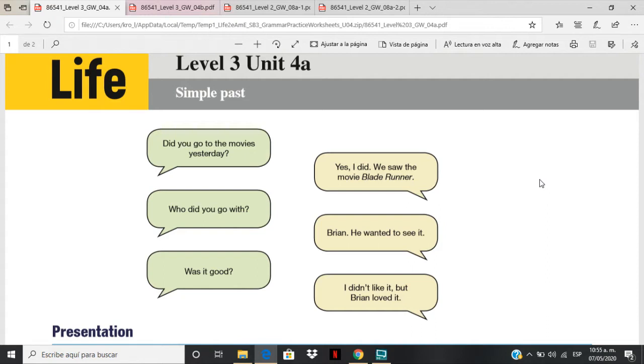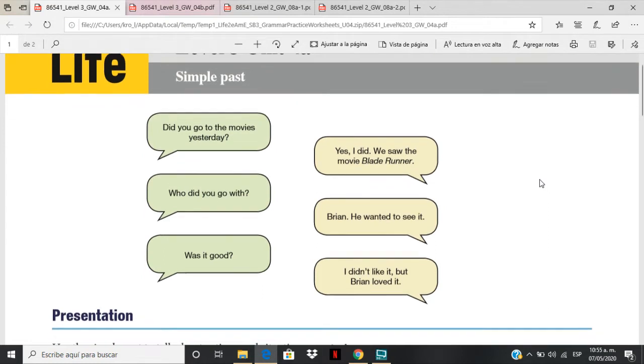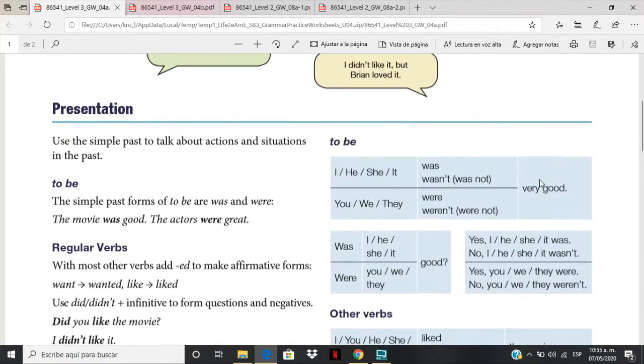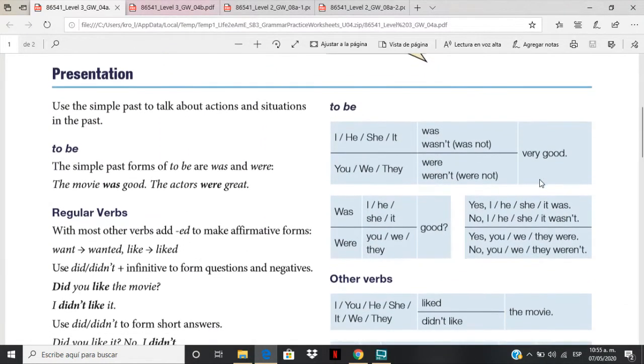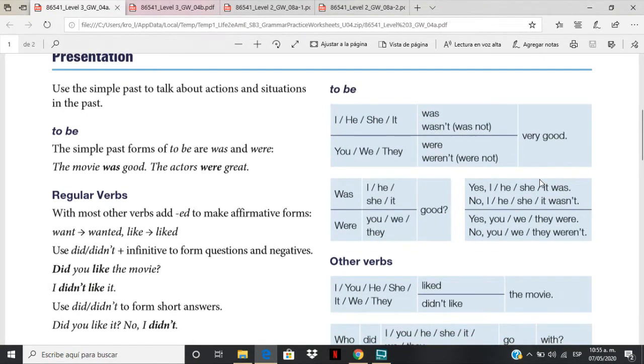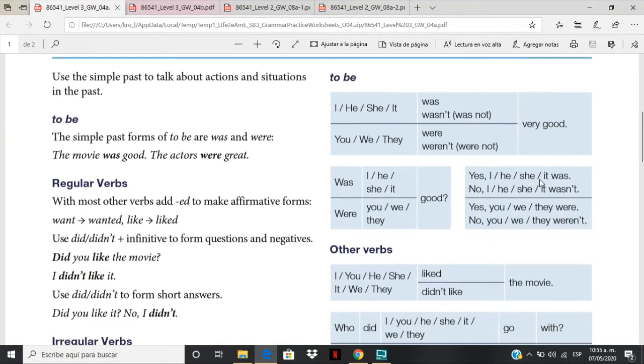Now, let's remember a little bit about it. First of all, you have to take into account when you use this tense, this way to talk about the past, and the structure. So let's see the first topic. Use the simple past to talk about actions and situations in the past.